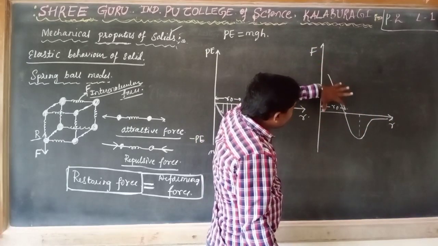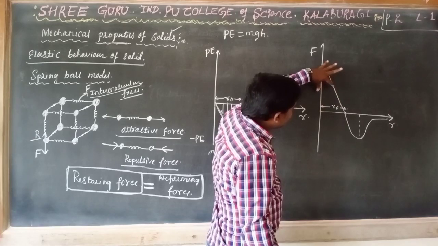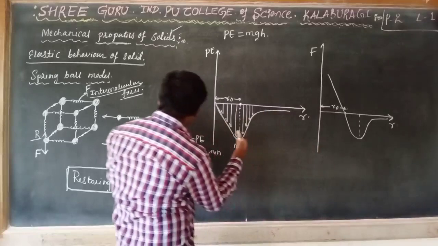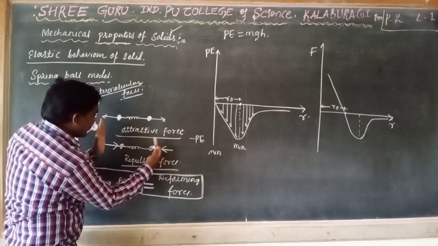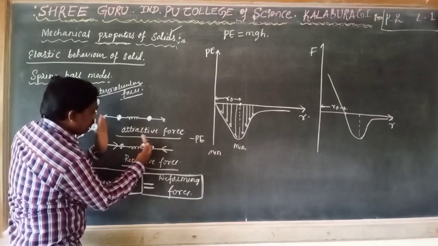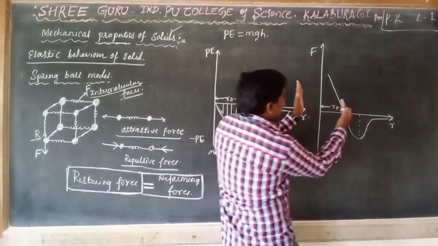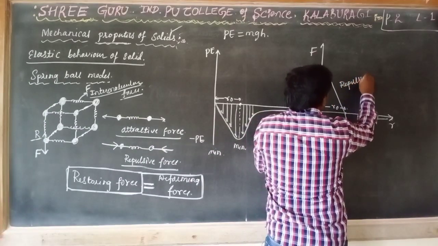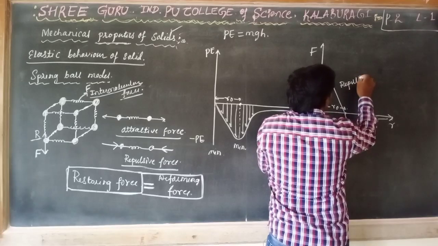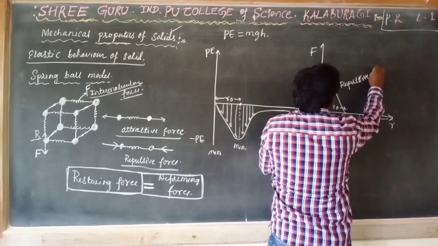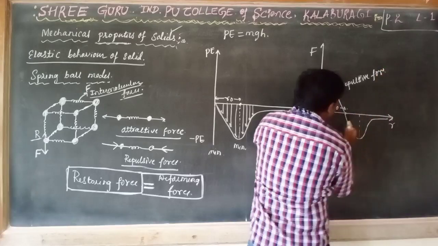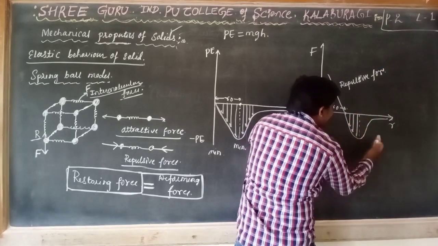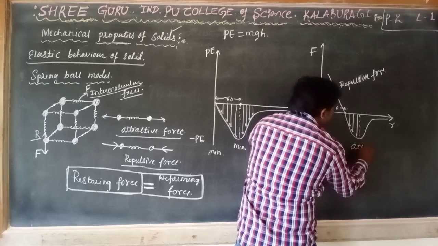If the interatomic distance is decreasing, decreasing means we are going to compress. In this region there is a repulsive force. If the interatomic distance increases, there is an attractive force.